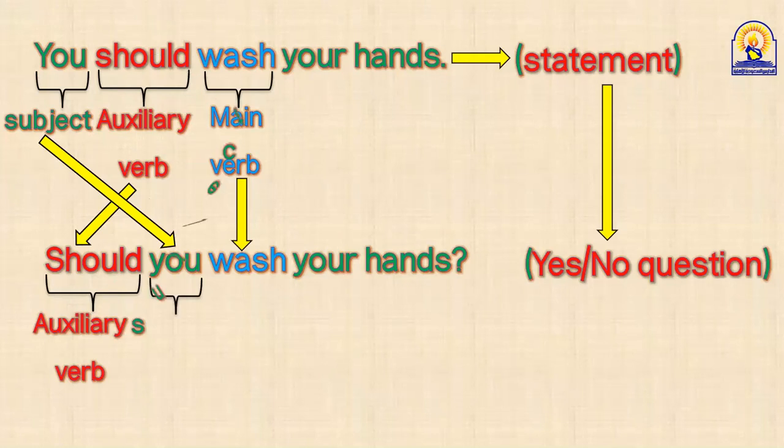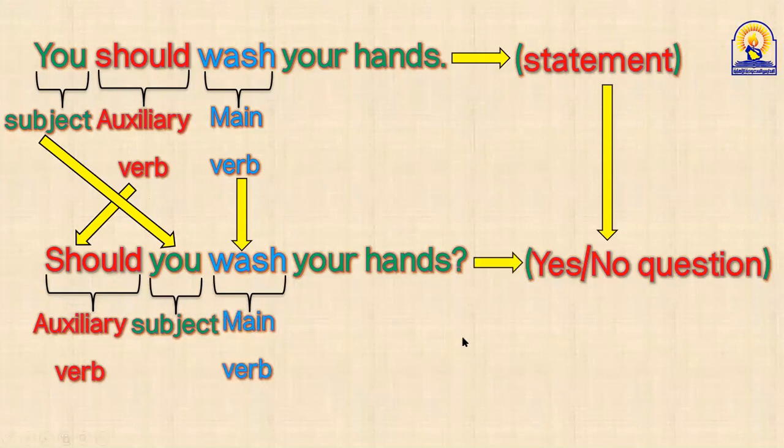As you can see, guys, we can never make a question or yes and no question without having an auxiliary verb to start with. Okay. Now, it's very important. Can we find auxiliary verbs in all statements? Or are there some statements without auxiliary verbs?